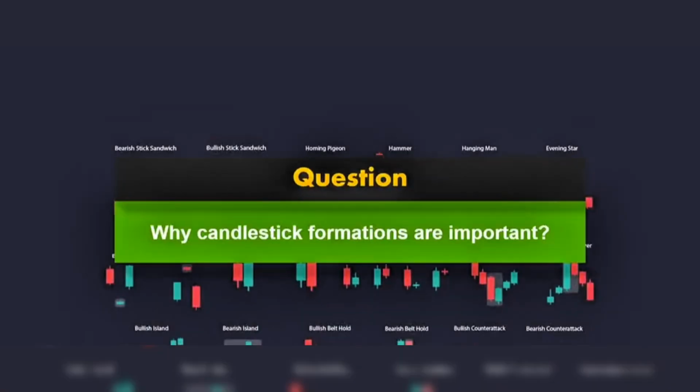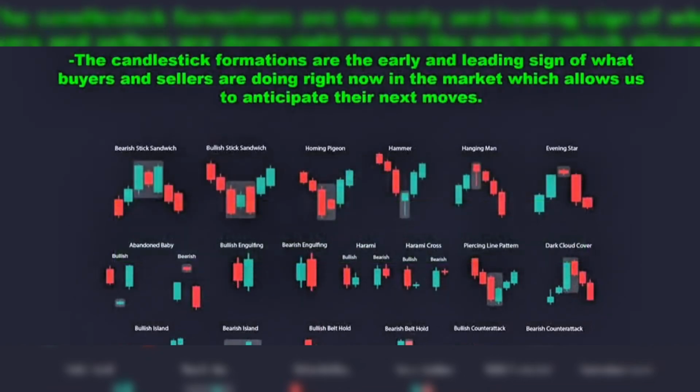First of all, why candlestick formations are important. The candlestick formations are the early and leading sign of what buyers and sellers are doing right now in the market, which allows us to anticipate their next moves. However, these patterns alone may not make much sense without additional confirmations. To use them effectively, it's important to combine them with other tools like key levels and confluence areas, which we will explain later in this video.